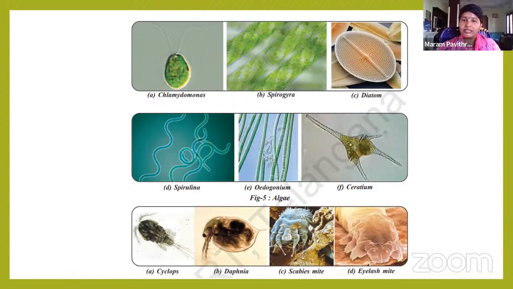Microarthropods, insects. They are invisible insects. We can't see them with the naked eye. If we take a butterfly or an ant, we can see them with our eyes. But if we take a cyclops or a scabies mite, we can't see them with our naked eye. But they are present around us. We can see them only through a microscope.